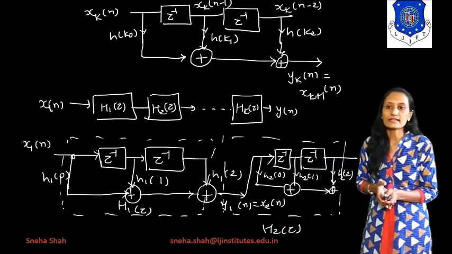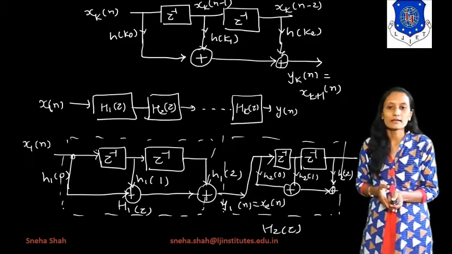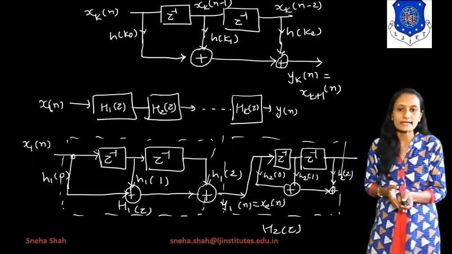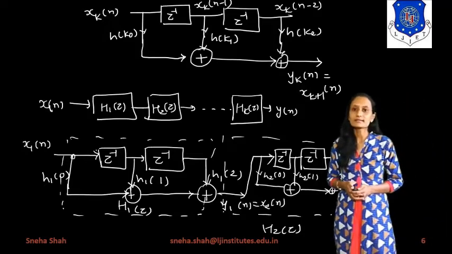So this x of n is given to the H1 of z, suppose I am considering this as H1 of z. The number of these kinds of units combined will be considered as the cascade form structure for the FIR system.